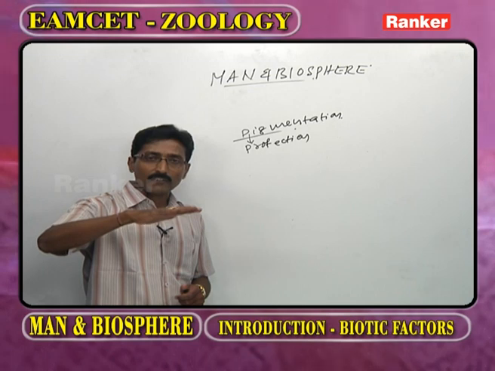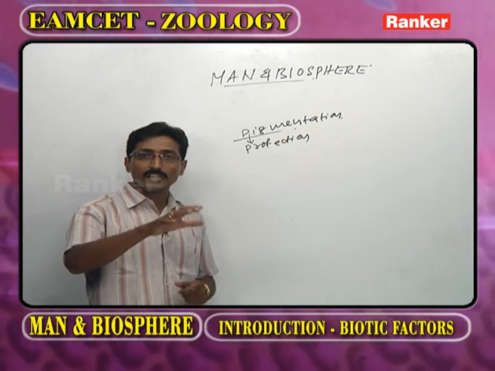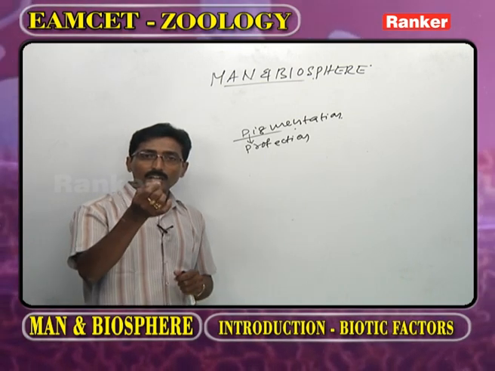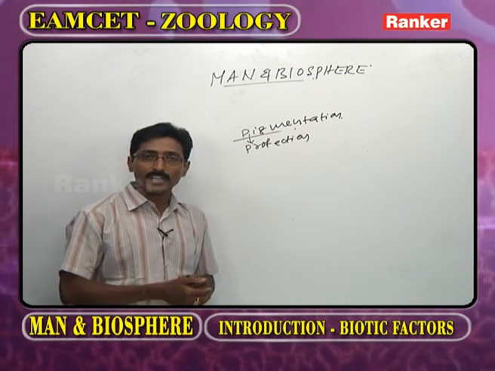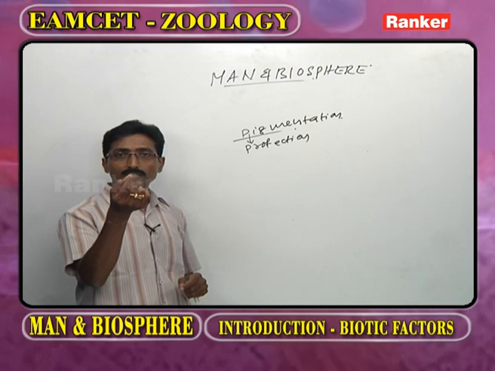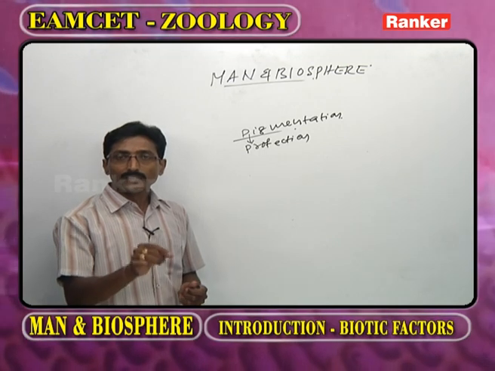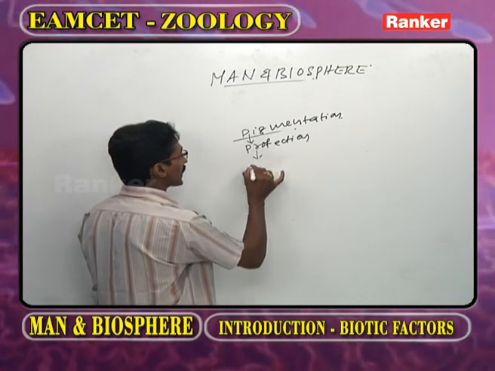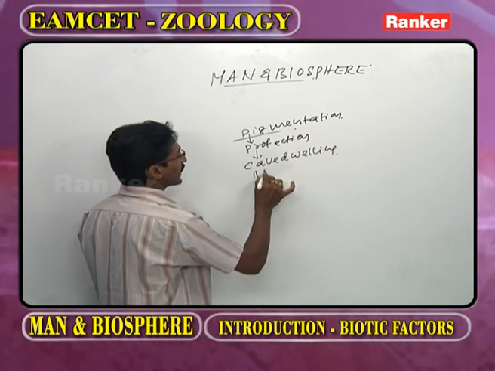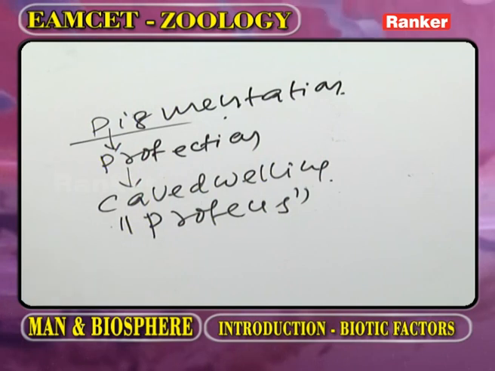The tropical countries are very close to the equator. The organisms living there are continuously exposed to strong intensity of light. To get protection from it, the skin has pigmentation. The main function of pigmentation is protection. But here, what is the question? In cave-dwelling animals, one example is Proteus, a blind amphibian.